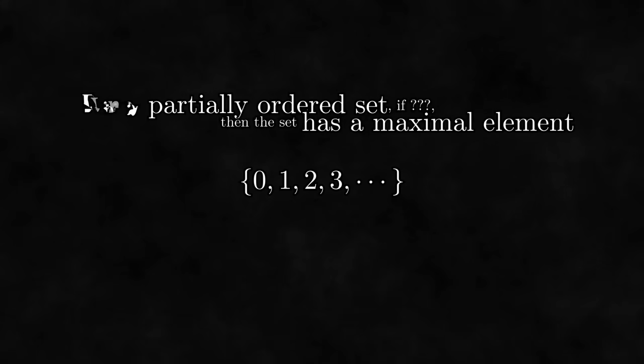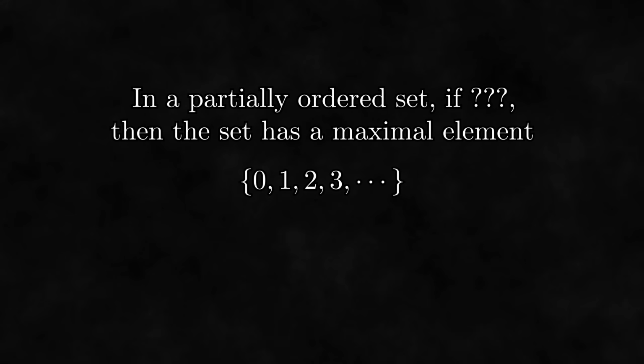But the problem with this statement is that it's wrong. The natural numbers are a partially ordered set, but they have no maximal element. Thus, there is still some condition missing from the statement of Zorn's lemma.